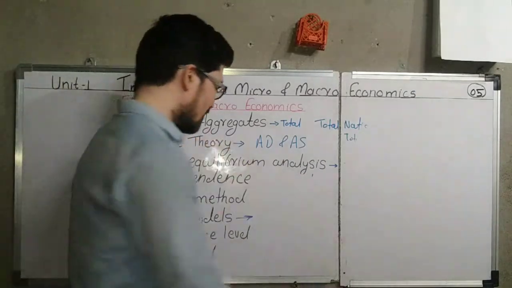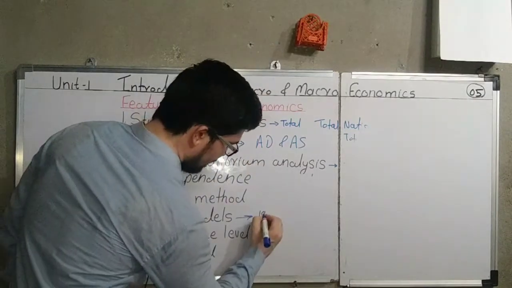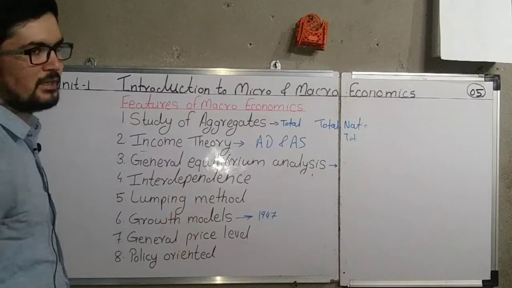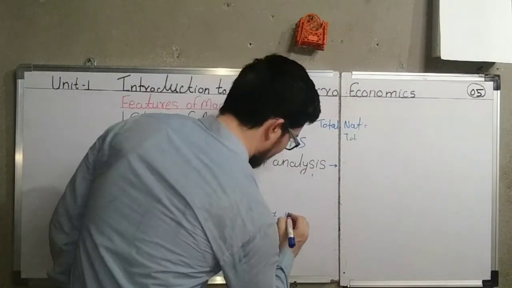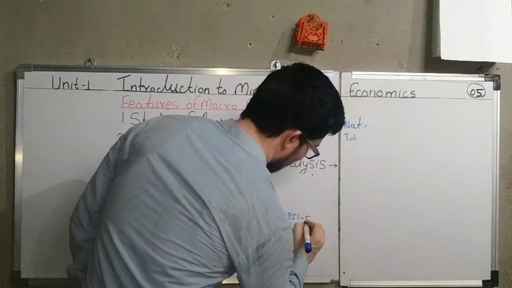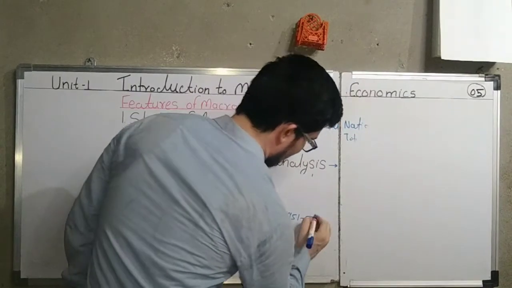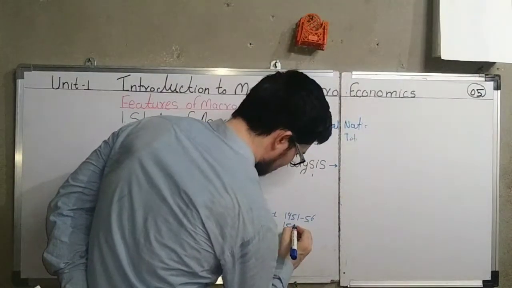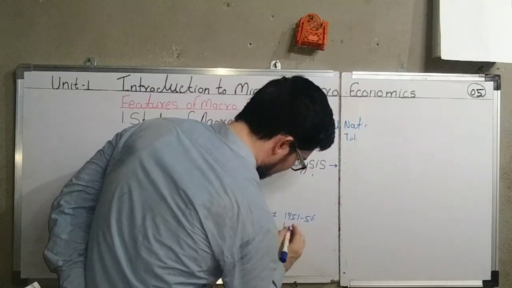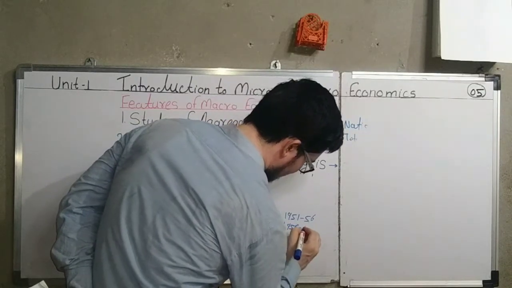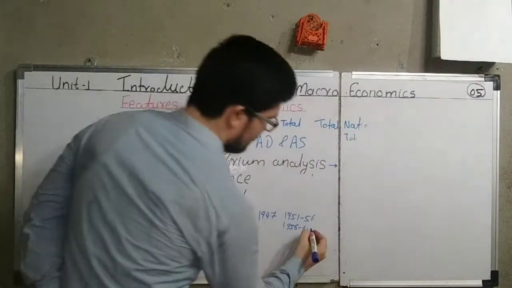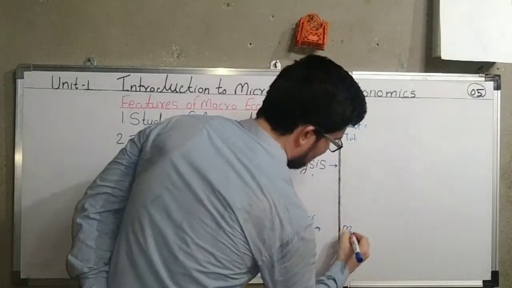Okay, first for example we can take in 1947 when India got independence, and in 1951 we have started the planning. Okay, 1951 to 56 was the first plan. Okay, and then 1956 to 1961 was the second plan. In that second plan, the strategy of the plan was based on Mahalanobis model.